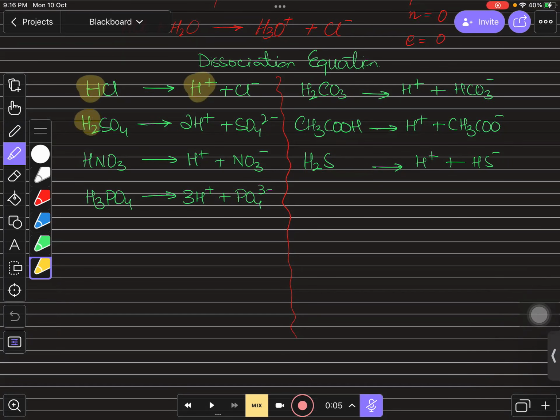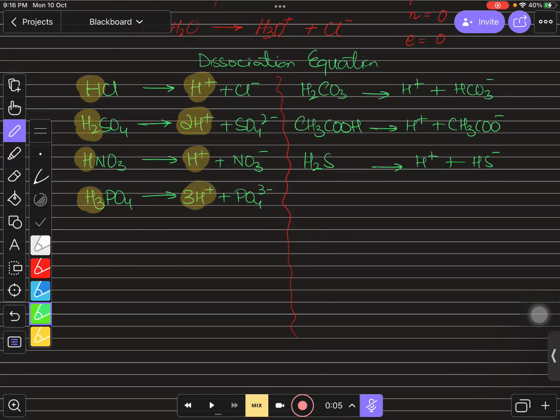In H2SO4 we have two H's and both H's are going to be separated. In HNO3 we just have one H and it is going to be separated. If you talk about phosphoric acid, we have three H's and all three are going to be separated. So you can write the definition that over here it is complete dissociation, or the separation or ionization.